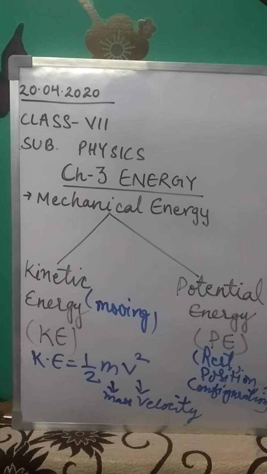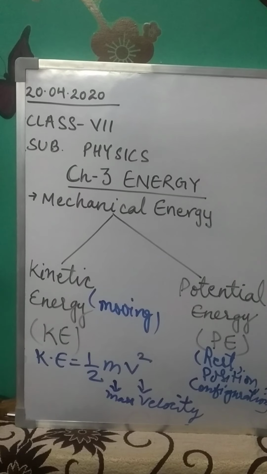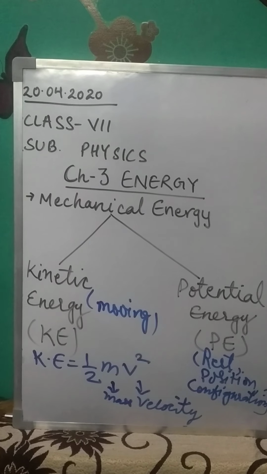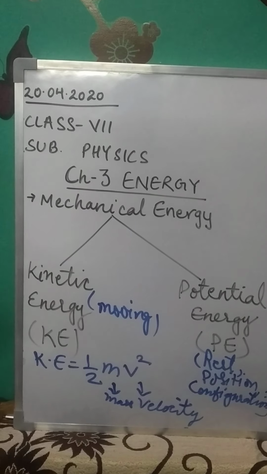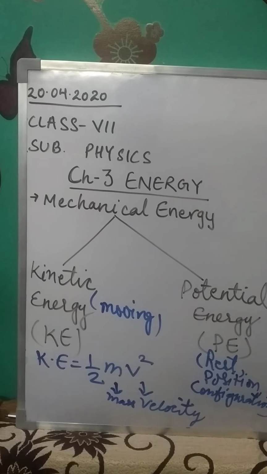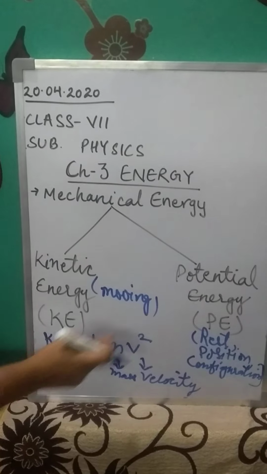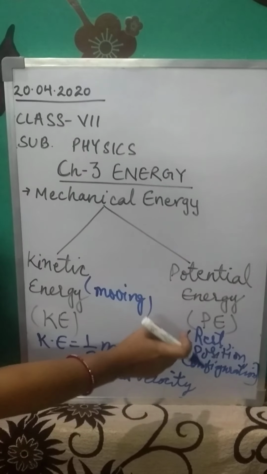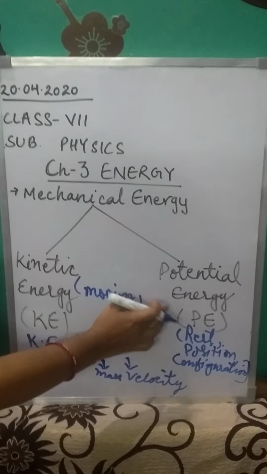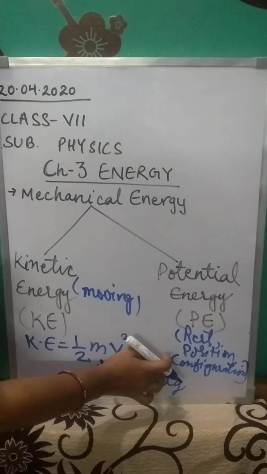Okay class, from this activity it is clear that an object placed at a height possesses potential energy due to its position, and whenever we raise an object, that potential energy is known as gravitational potential energy. So students, potential energy is the energy stored in an object due to its being at rest, at a high position, or because of its configuration.